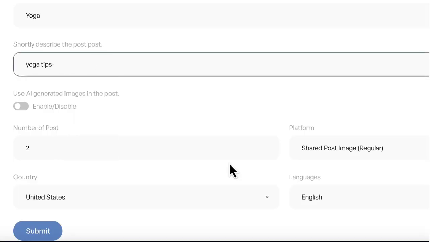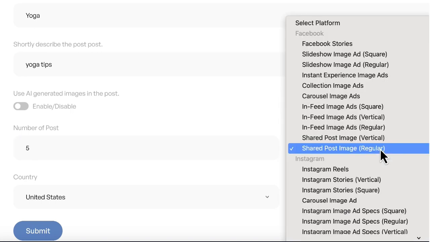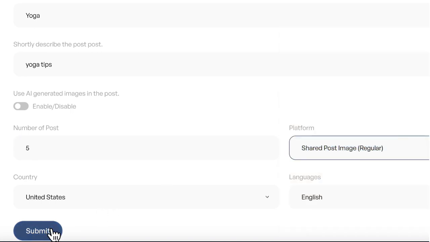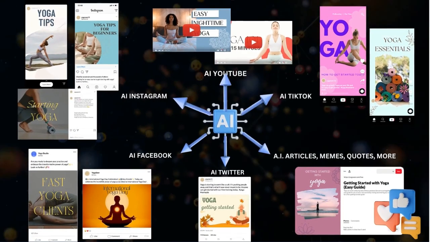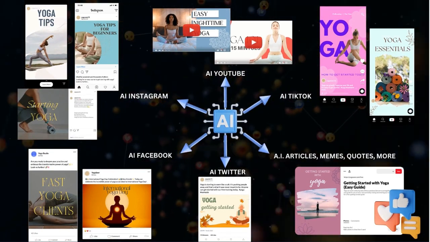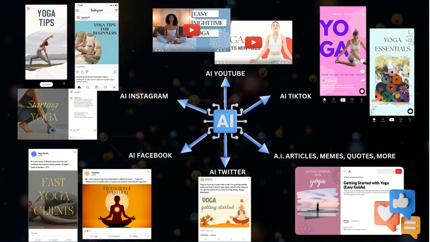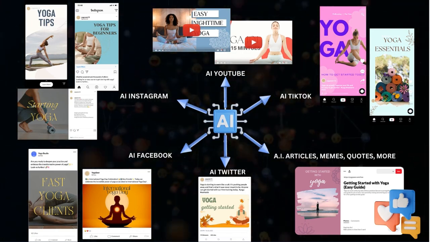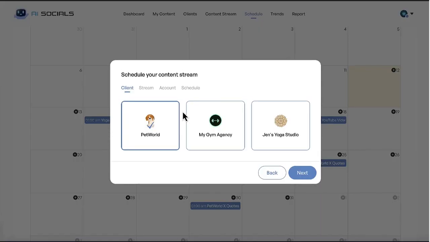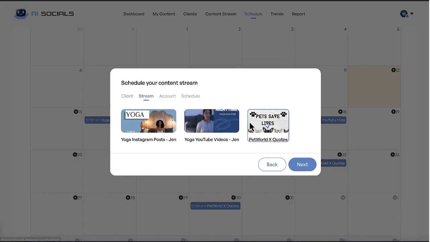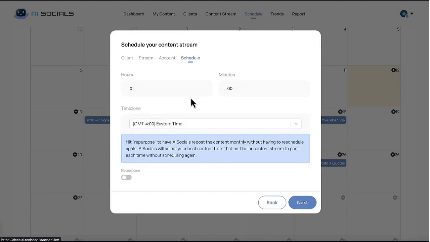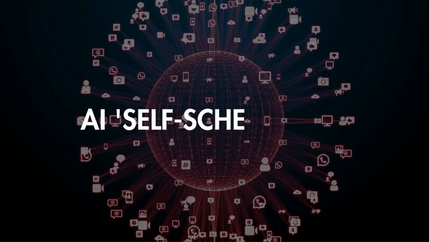AI Socials creates entire social media campaigns filled with unique viral posts, memes, quotes, addictive videos, and more in any niche by just entering a keyword, with the ability to include multiple variations of posts or tons of content on every major social network. And then to post all that content automatically with no scheduling needed at optimal times, driving perpetual traffic with revolutionary AI self-scheduling, something no other tool has.